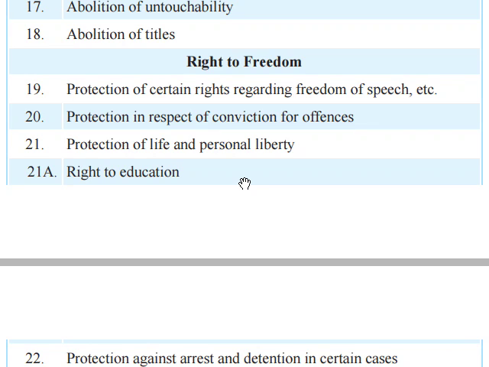So that is the right to freedom. Which articles come under the right to freedom? Article 19: protection of certain rights regarding freedom of speech. Article 20: protection in respect of conviction for offences. Article 21: protection of personal liberty. Article 21A: right to education. And Article 22: protection against arrest and detention in certain cases.